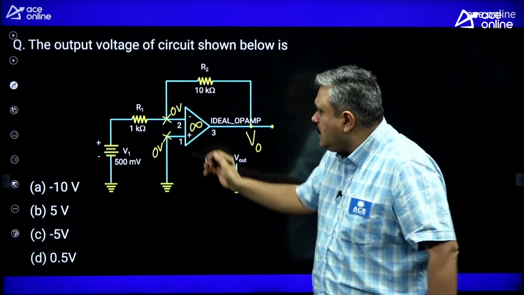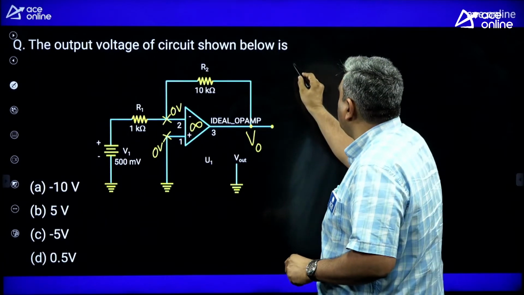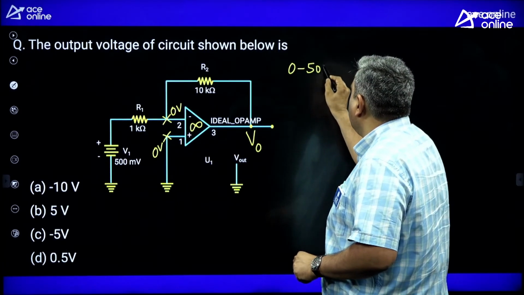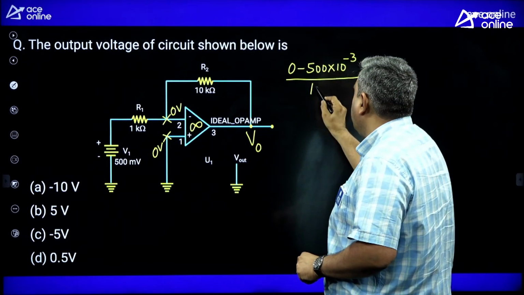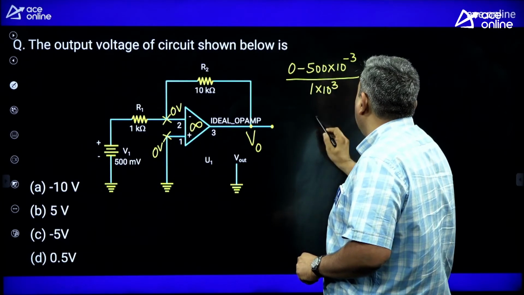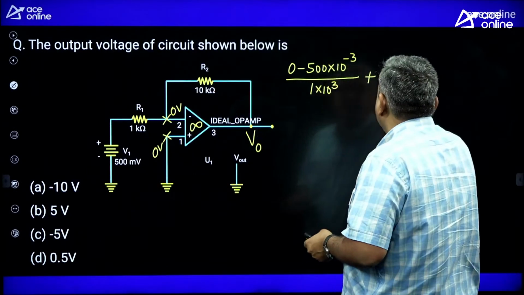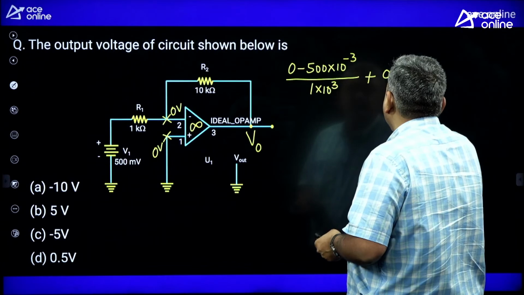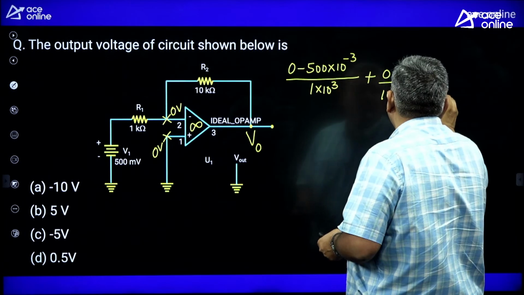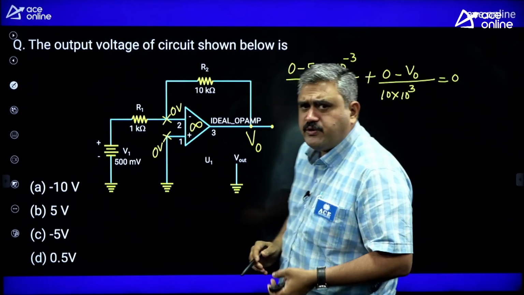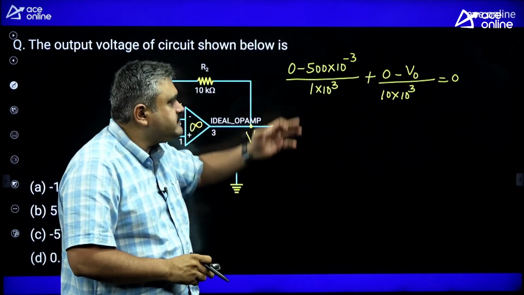That is a clue. Now you write one nodal equation at this node. You don't know the direction of the current, so assume outside. So what is that nodal voltage equation? 0 minus 500 milli divided by 1K, current flowing in the left side branch, plus, assuming current flowing outside when you don't know the direction, the current in this branch, 0 minus V0 divided by 10K resistance, is equal to 0. That's all. No need to check whether it is inverting mode or non-inverting mode, all that headache. If you memorize, you will do it like that. If you understand the concept, this is a simple equation.